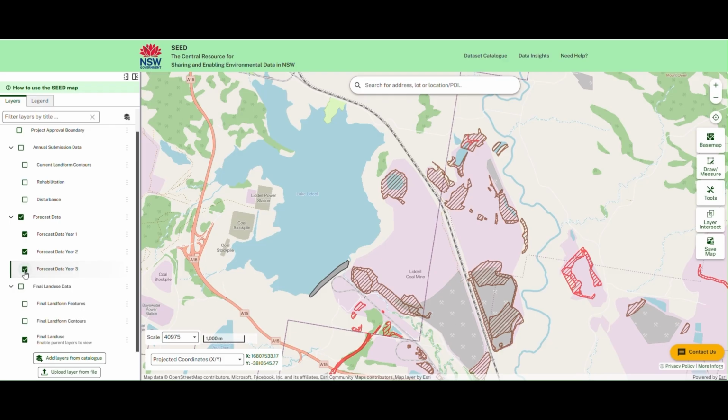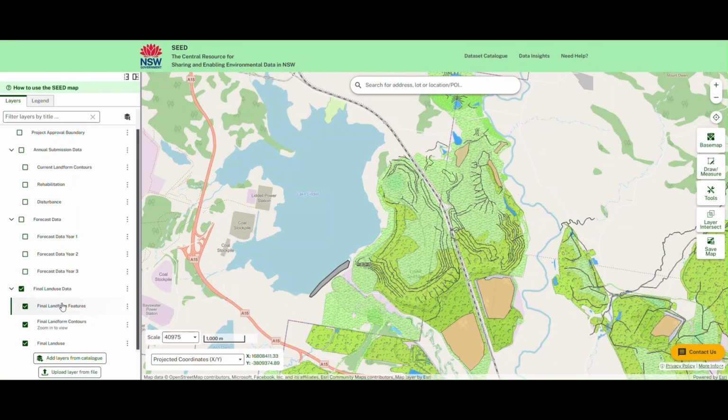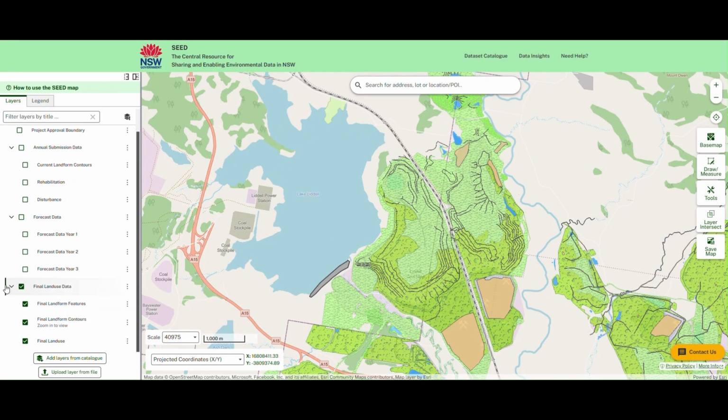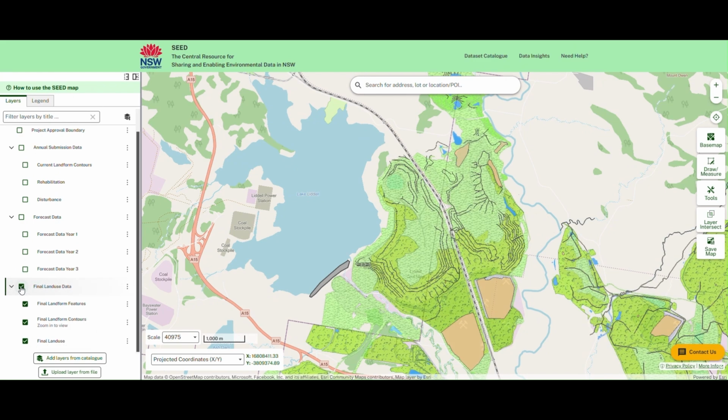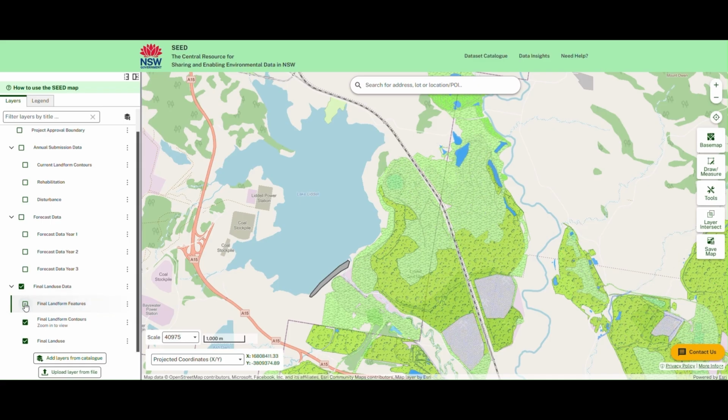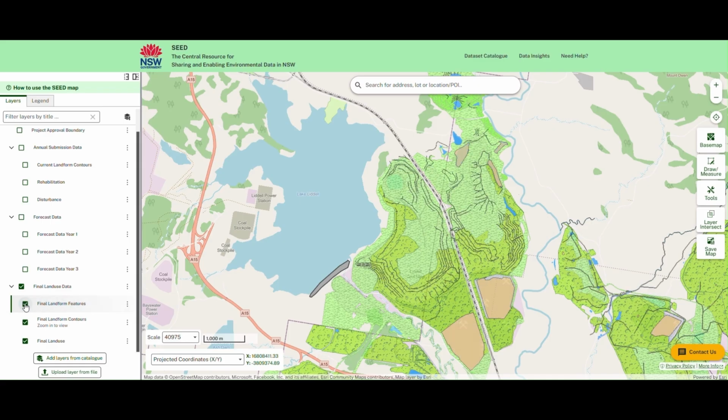The final land use spatial dataset shows the planned land use and shape for each large mine in New South Wales. After mining and rehabilitation activities have finished, it informs how the land will be used and shaped to meet environmental and community standards post-mining.